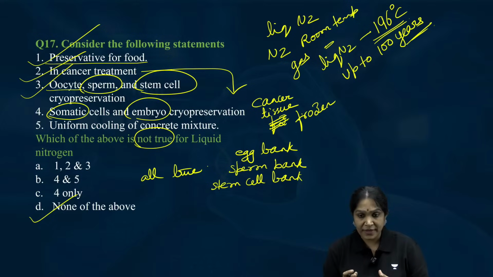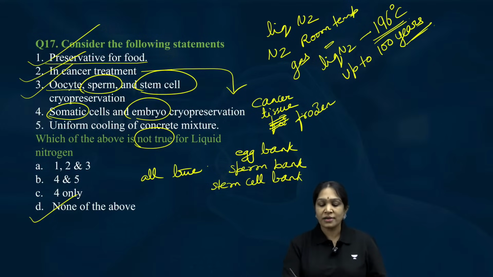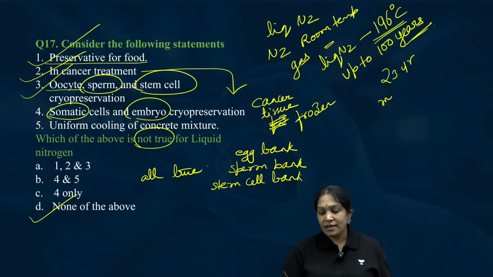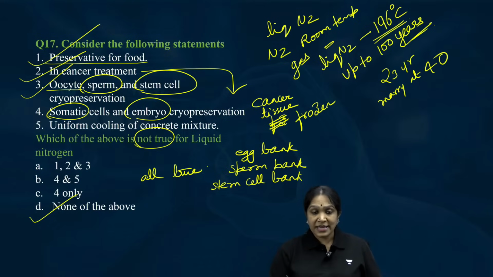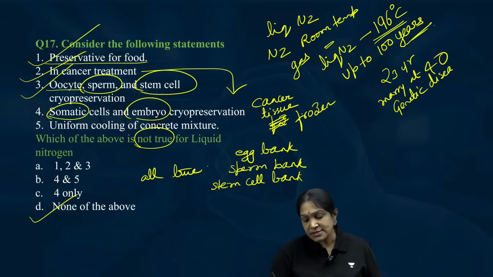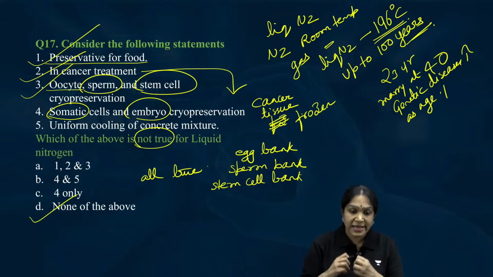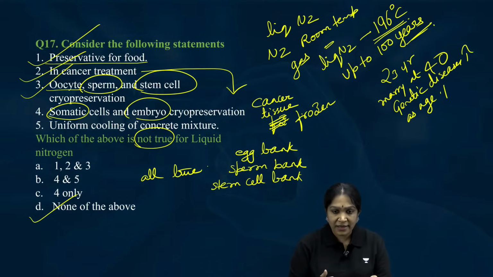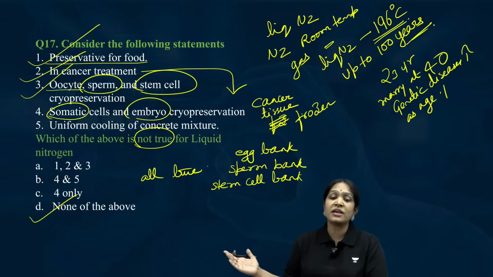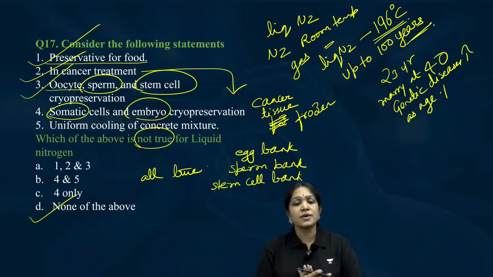But why do you freeze? For example, let us suppose you are now 23 years old, but you plan to marry at 40. But you heard that genetic diseases increase as the age increases. Is it clear? Then what you can do is, when you are 23, you can collect your egg cells, store them in the egg bank and you can have a healthy baby when you are 40. Is it clear? So that is also possible.